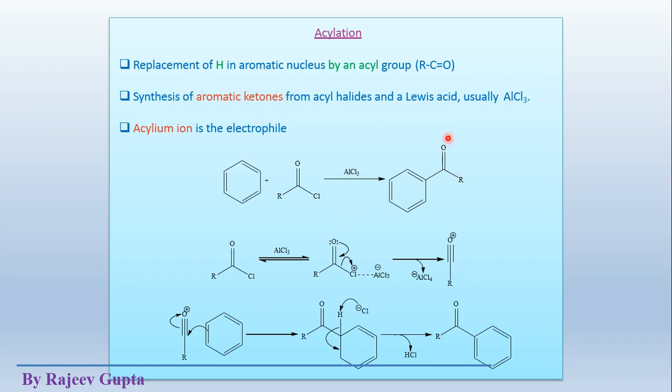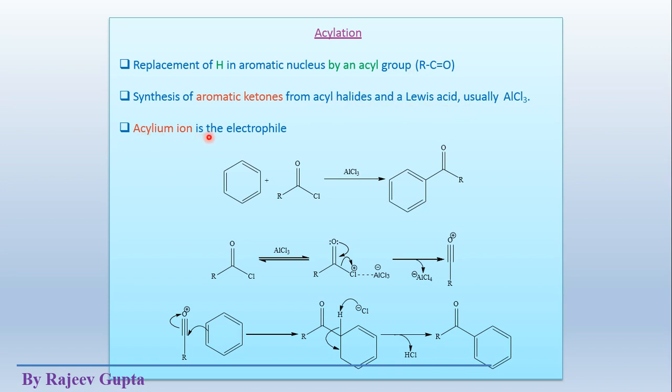See this type, this is an aromatic ketone, and the substrate is a normal aromatic, could be benzene, and this acyl halide is the reagent here, and this Lewis acid is the catalyst. The combination of both, acyl halide and Lewis acid, will prepare this electrophile, that is the acylinium ion, by capturing the halide ion with this Lewis acid.